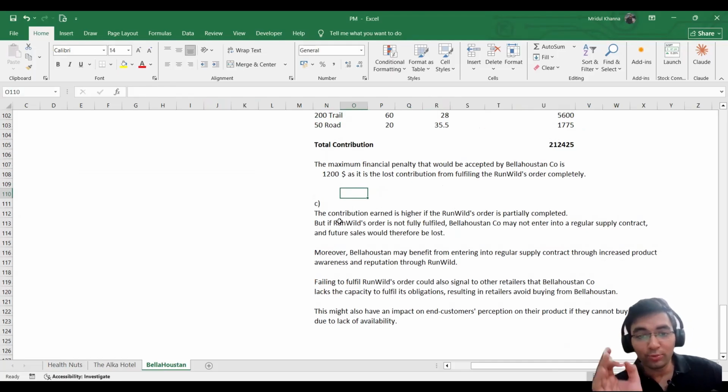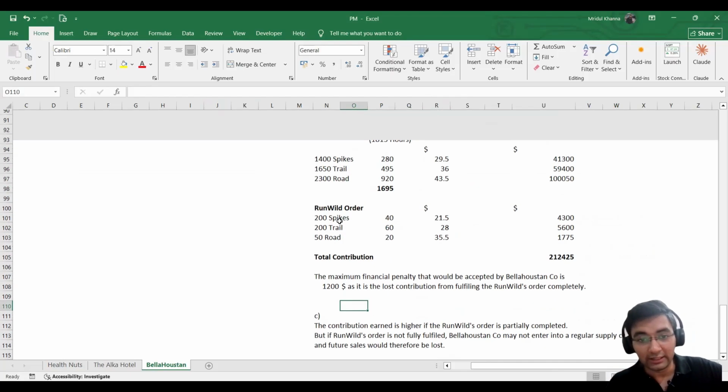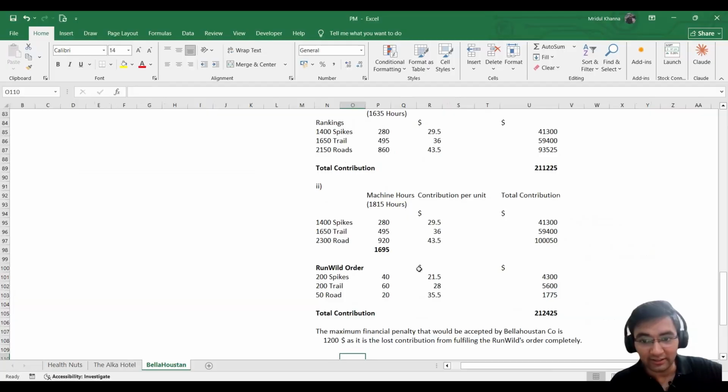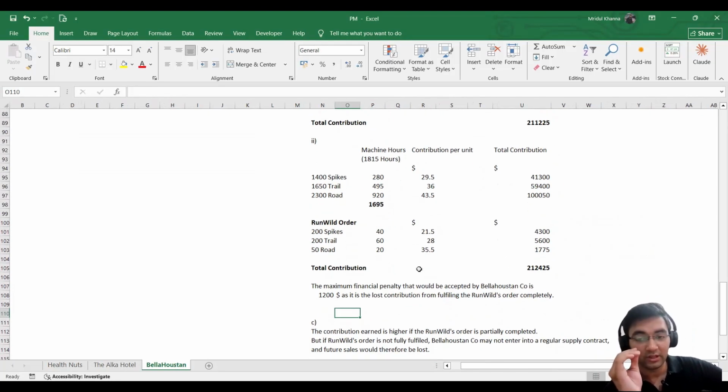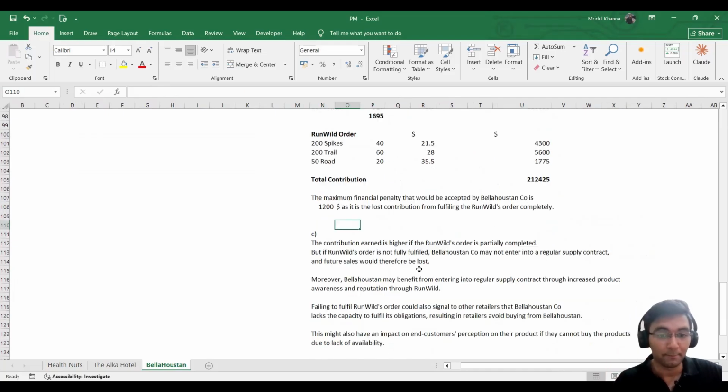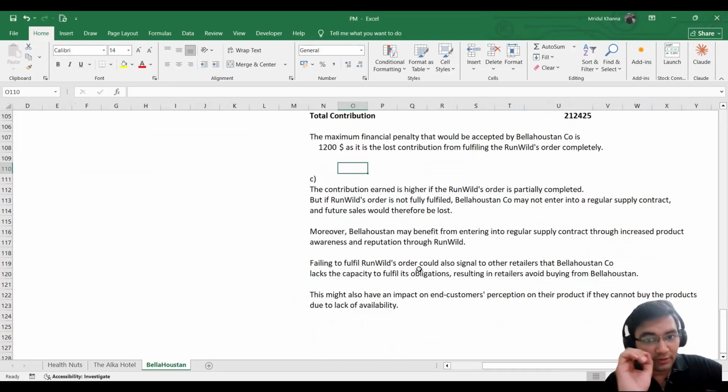Firstly, the contribution earned is higher if the Runwild's order is partially completed. We have already calculated in the second part that if we prioritize the general market first, we get higher contribution. But if Runwild's order is not fully fulfilled, Bellahouston Company may not enter into a regular supply contract and future sales would therefore be lost.